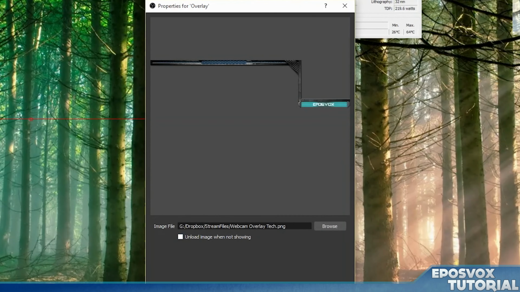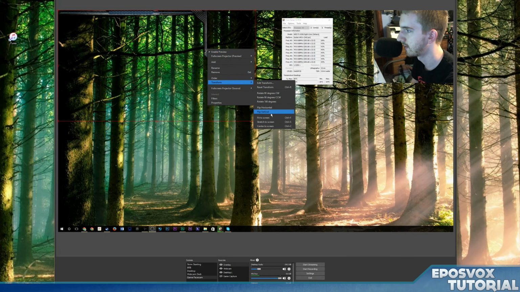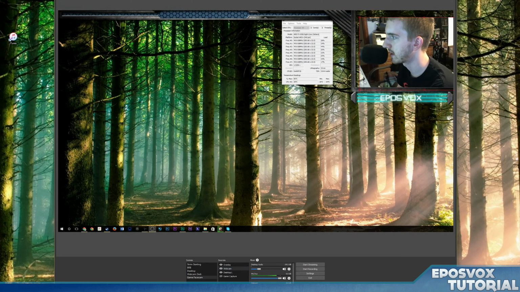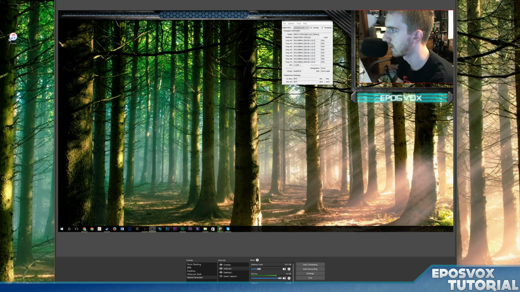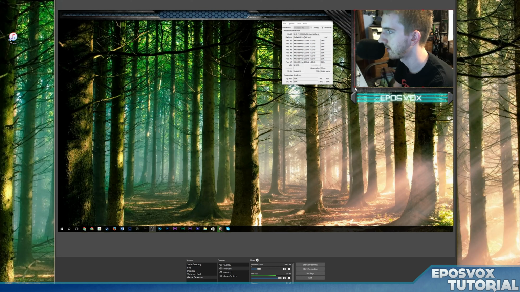And then uncheck unload image and then transform, fit to screen. And then we'll adjust our webcam here to fit within our overlay, so that way it looks nice and good as a face cam with our overlay. And boom. Now we have a webcam face cam overlay. And you can do that with all sorts of images and things like that.